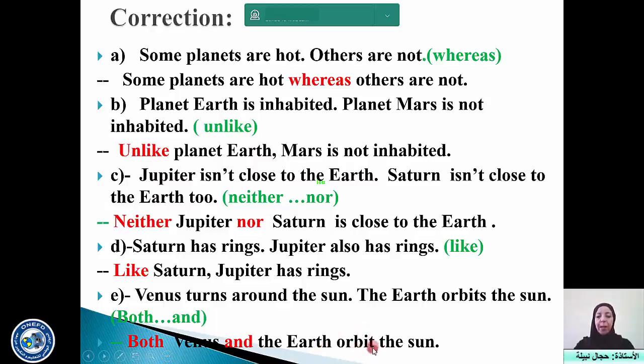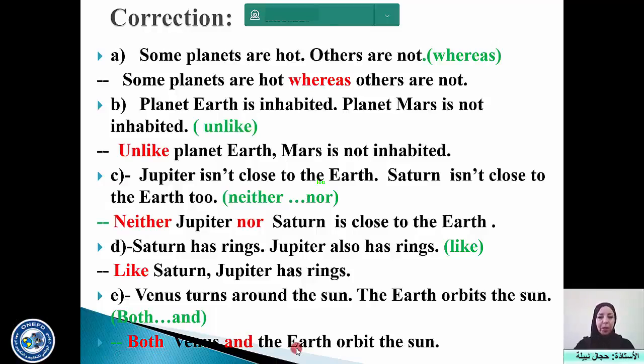There is no final s of the third person singular. We have removed the final s of turns, and also the s of orbits. Why? Because it's an addition, so it is no longer singular.